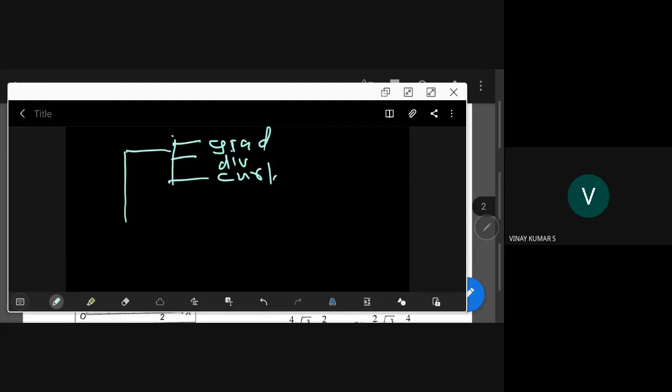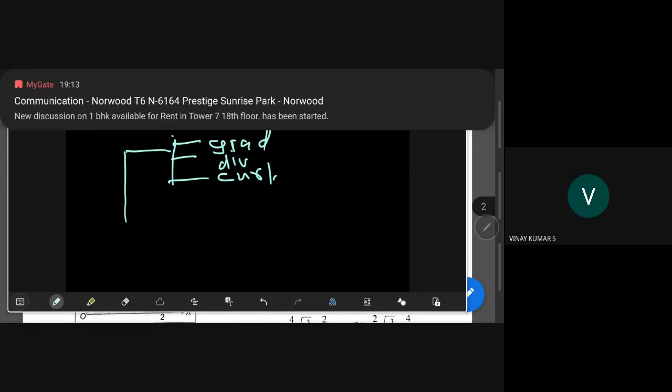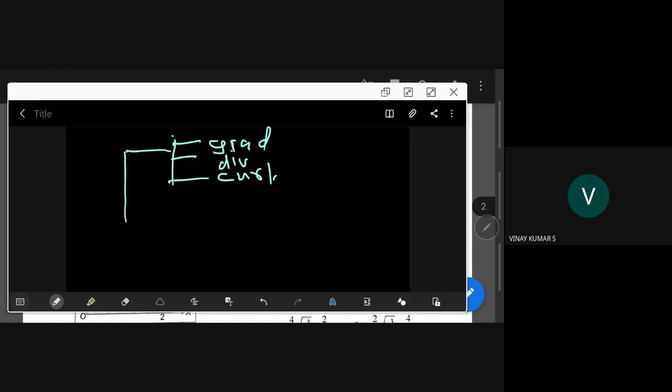See, in our calculus so far we talked about differentiation, and now we are going to conclude the integration part. Multiple integrals, we say. But when we shift to vectors, the differentiation part is grad, divergence, curl. And that is how you have to plan. We have to plan our examination. Next, you have the integration part in vector calculus.